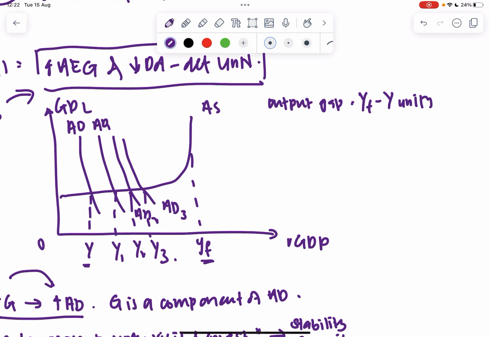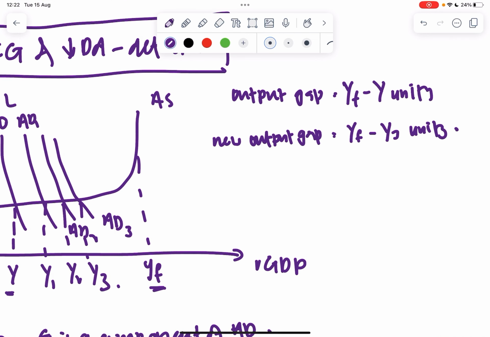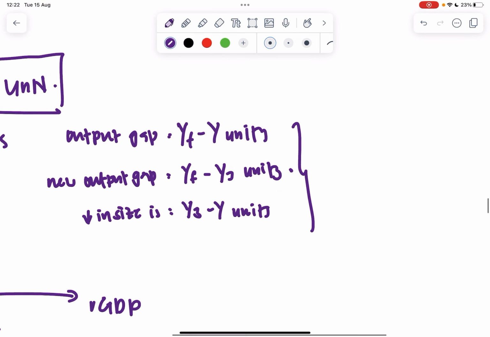But because it is now smaller, my new output gap is YF minus Y3 units. You realize that my output gap has decreased in size. The decrease in size is Y3 minus Y units. And this reflects a fall in demand deficient unemployment.